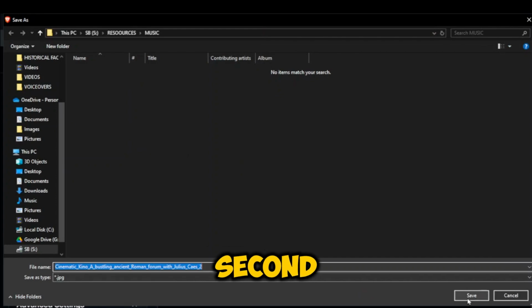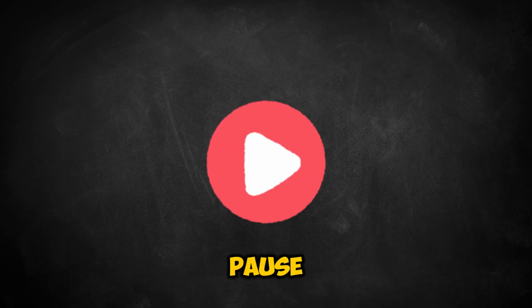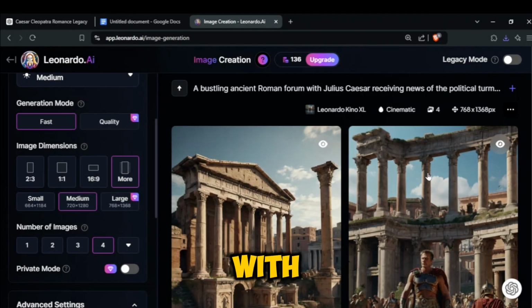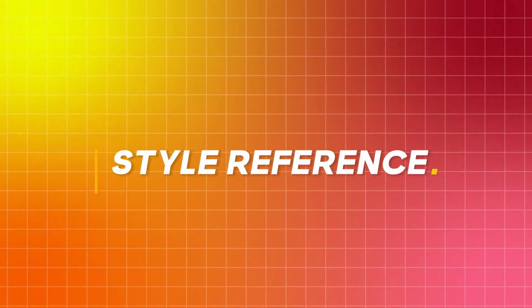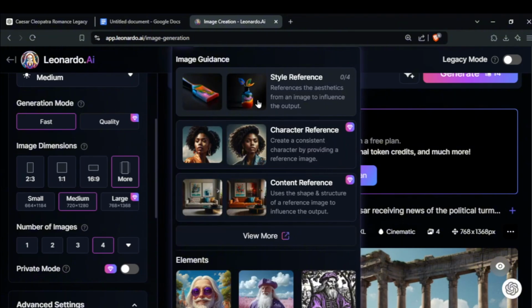Let's move on to the second image. Copy the prompt for the second image and paste it here. But pause for a moment. This step is crucial. We need to create images with the same style as the first one. We'll use Leonardo's style reference feature. To use this feature, click the small icon, then select style reference.